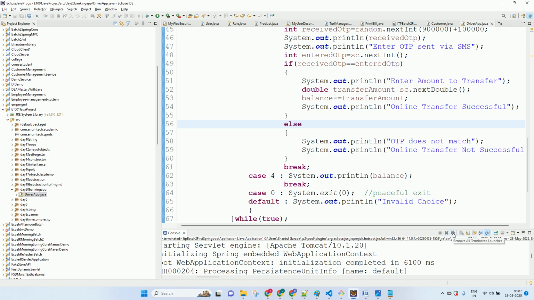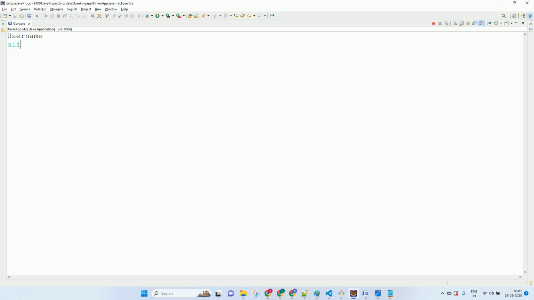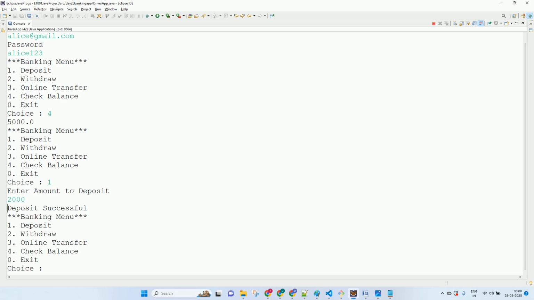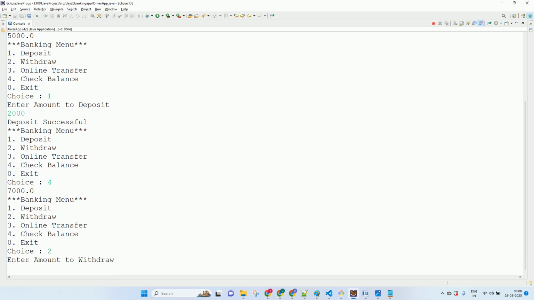Let's run again. Now do it properly. alice@gmail.com. Alice123. Check balance, 5,000. Deposit 2,000 rupees. Check balance, 7,000. Withdraw 1,000 rupees. Check balance, 6,000.